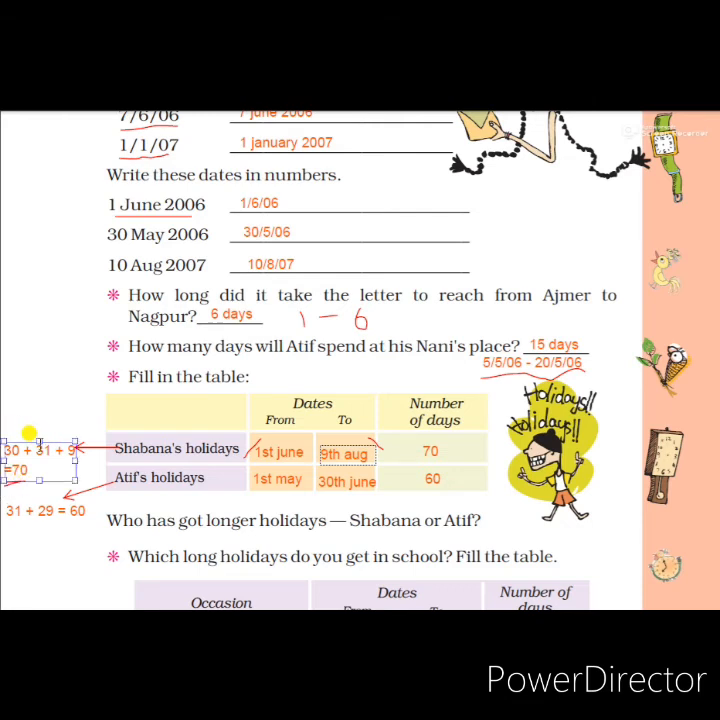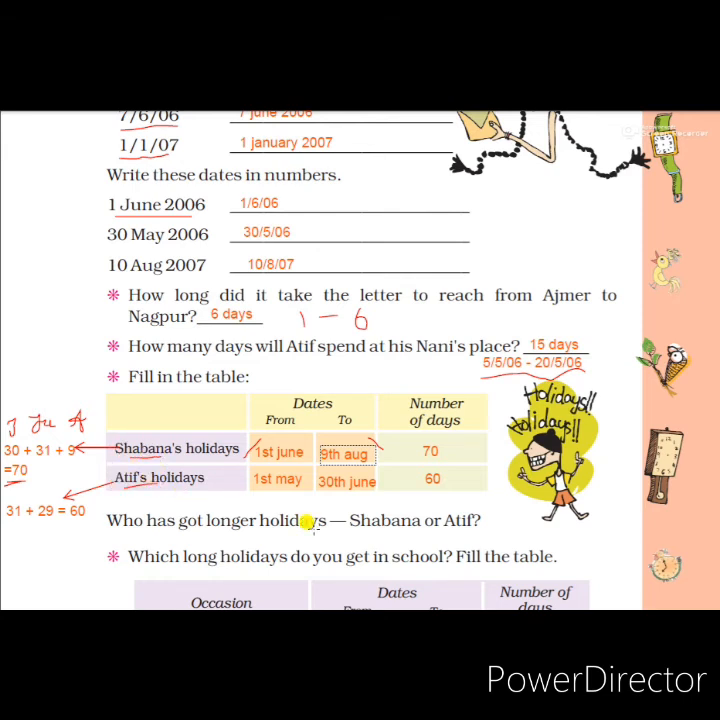Children, once more I will explain. June has 30 days, July has 31 days, and August she got 9 days. So June 30 plus July 31 plus August 9 days, total 70 days she got holidays. Who got? Shabana. Now we have to find Atif's holidays.